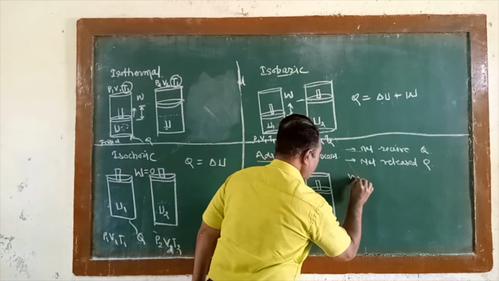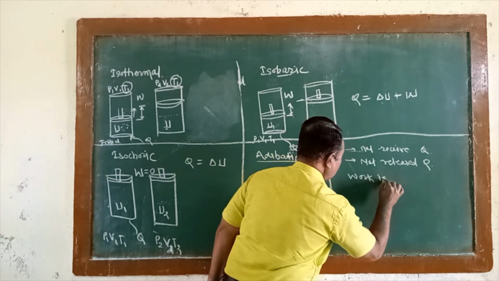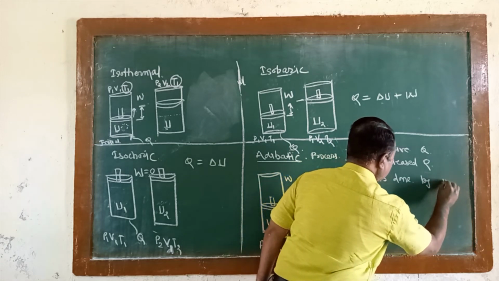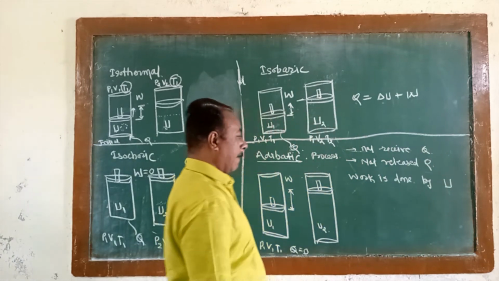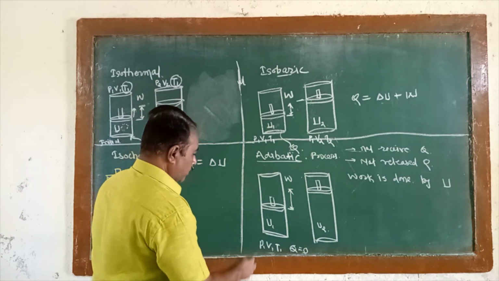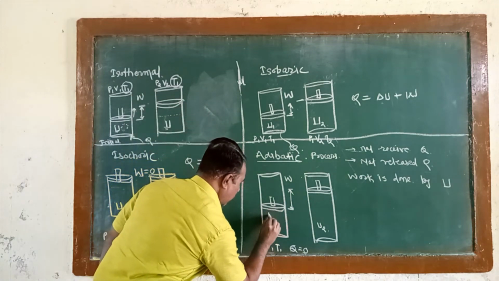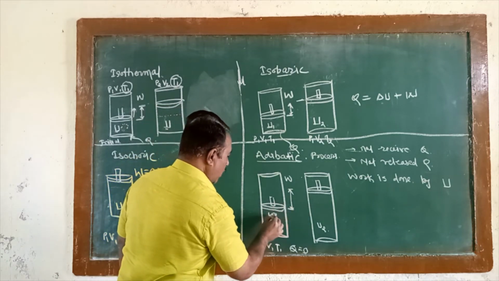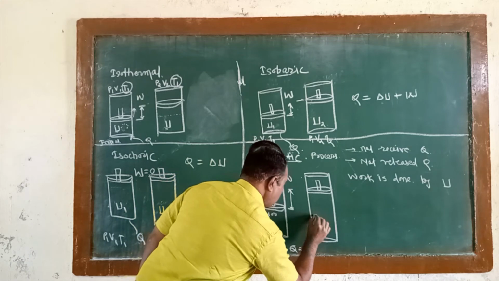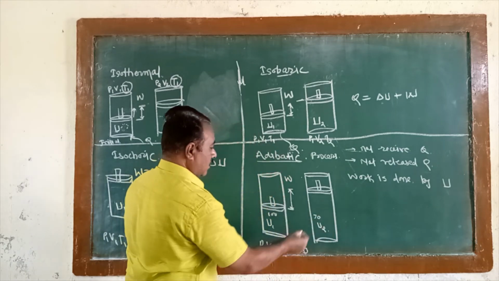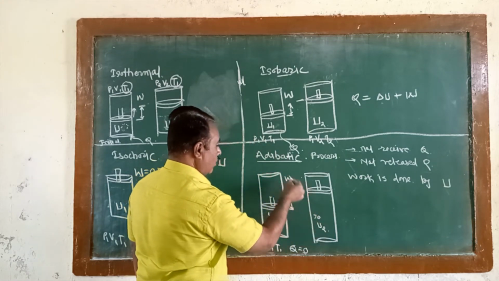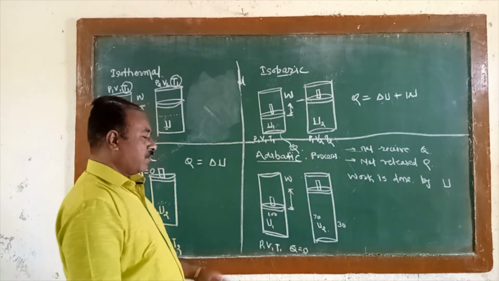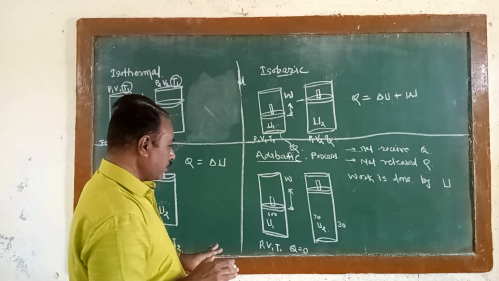Here work is done by the internal energy. Suppose the system has 100 rupees, and out of these 100 rupees, suppose 70 rupees are utilized for the work here, then 30 rupees will remain. This is just an example for better understanding.